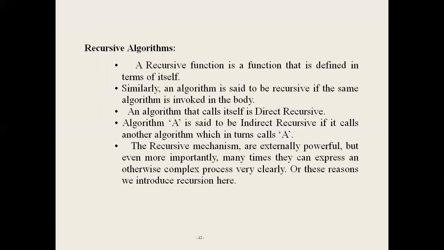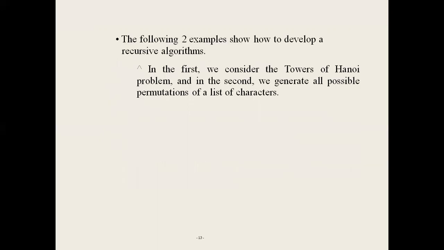The recursive mechanism is extremely powerful, and even more important, many times it can express otherwise complex processes very clearly. For these reasons we are introducing recursion. An example for recursion is the Towers of Hanoi problem. In this problem you can also generate all possible permutations for a list of characters.